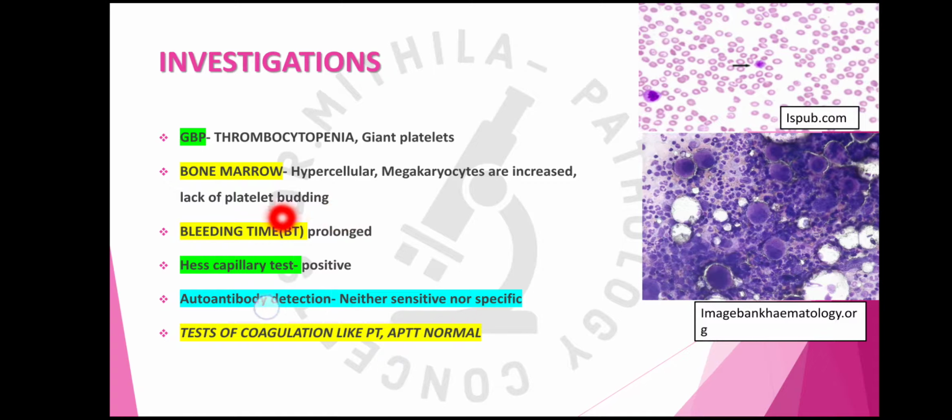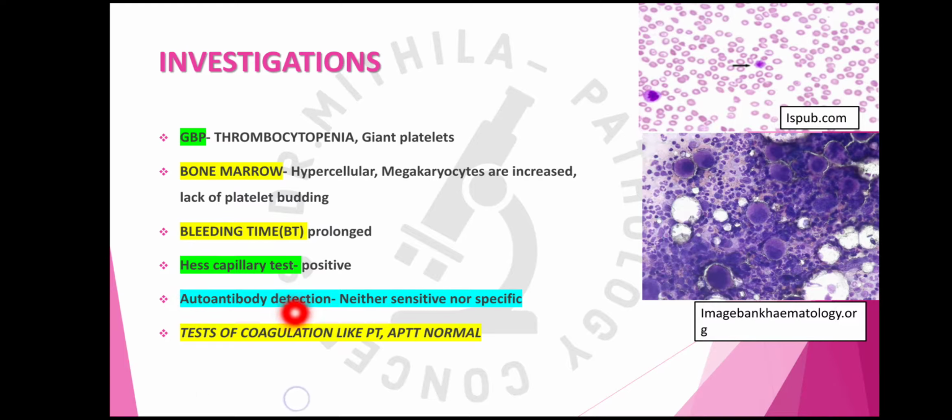Now next, there is bleeding time. Bleeding time will be prolonged because the platelet number has decreased. Normal bleeding time is 2 to 9 minutes, so it will be prolonged. Next, the Hess capillary test will again be positive. In platelet defects, the Hess capillary test is positive.